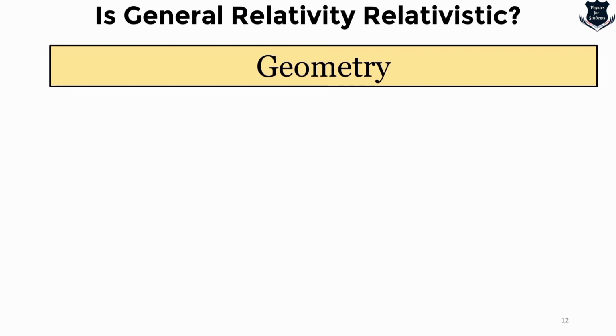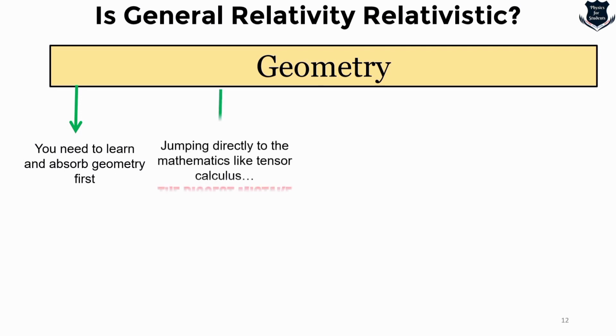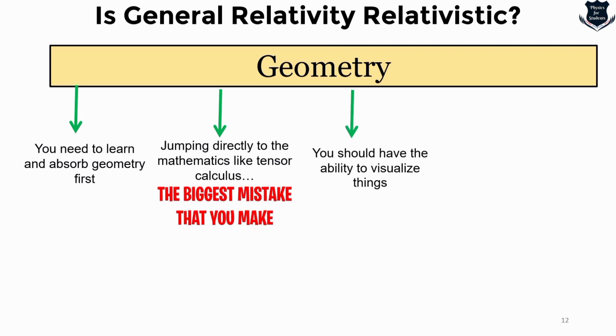Number one is this one, you need to absorb or learn geometry first before going into general relativity. Please do not jump directly making the calculations of tensor calculus or Christoffel symbols. This is the biggest mistake you make. You should have the ability to visualize things, because general theory of relativity is more intuitive in nature, and you need to have very good visualization abilities, and also you need to conceive abstract ideas.